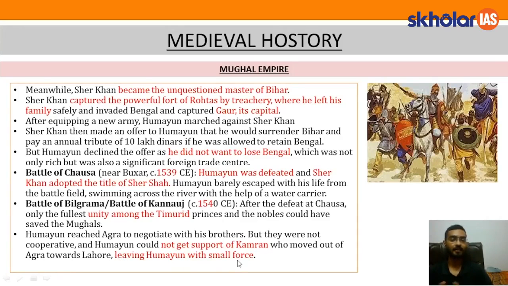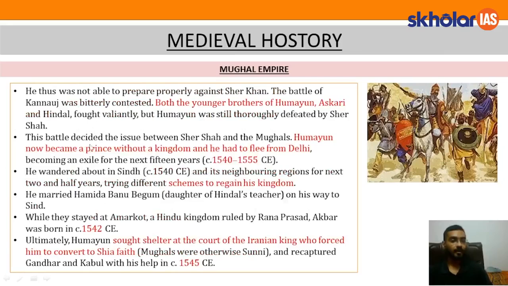And that is why he is termed the most unfortunate ruler of the Mughal Empire. Thus, he was not able to prepare properly against Sher Khan, or Sher Shah. The Battle of Kannauj was bitterly contested. Both the young brothers of Humayun, that is Askari and Hindal, fought valiantly, but Humayun was still thoroughly defeated by Sher Shah. So, in this Battle of Kannauj, even though the three brothers united, they were not able to defeat Sher Shah, and the Afghan ruler Sher Shah came to power again. This battle decided the issue between Sher Shah and the Mughals.